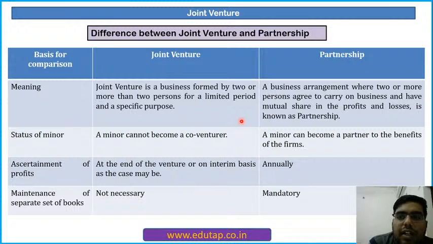But a business arrangement where two or more persons agree to carry on business to share the mutual share in profit and losses is known as partnership. Okay, joint venture for a particular period of time and for a specific purpose, but partnership is not for a particular period and for a specific purpose.